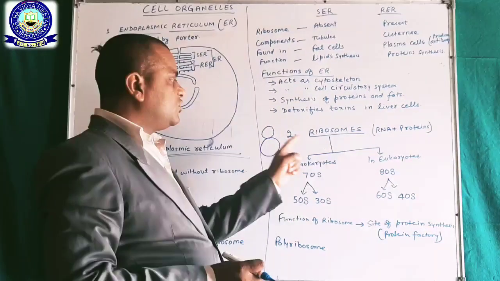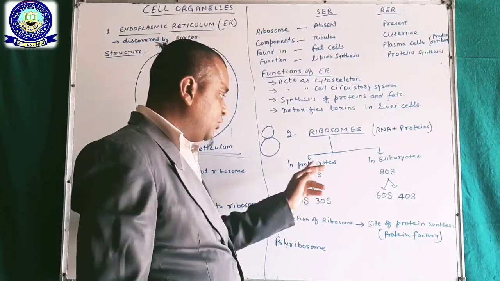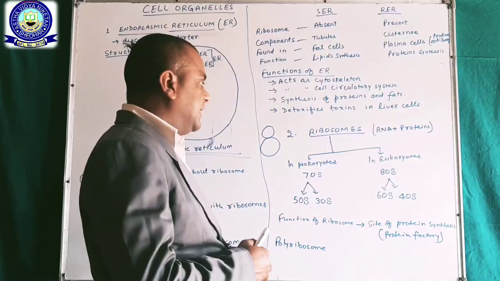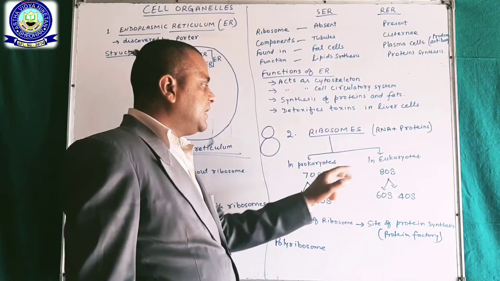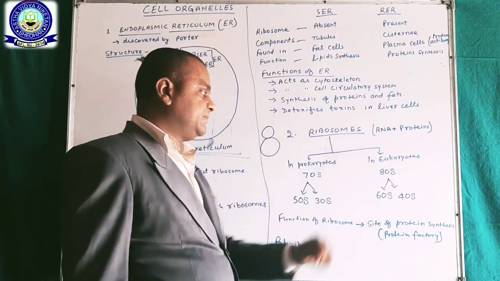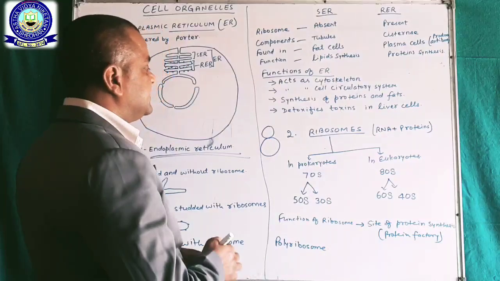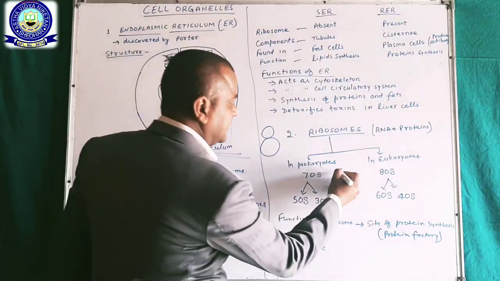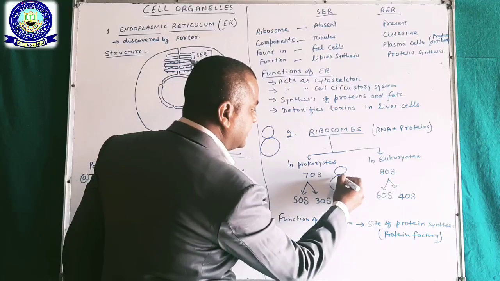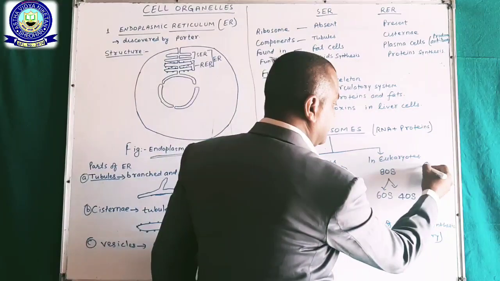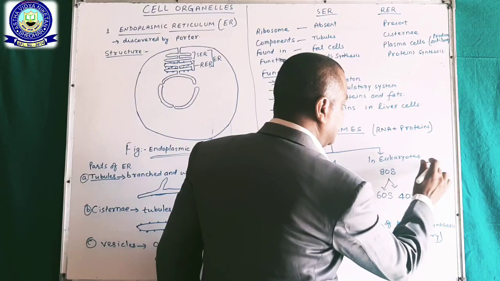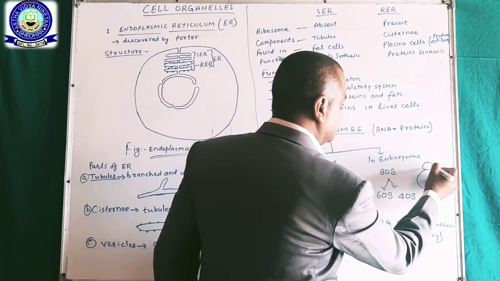On the basis of eukaryotic and prokaryotic cell, it is two types, that is 70S and 80S. In prokaryote it is 70S, and in eukaryotic cell it is 80S.